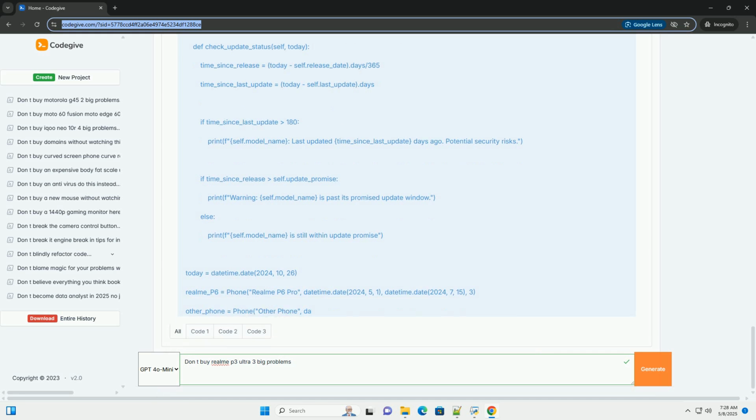Okay, let's break down the Realme P6 Pro, not P3 Ultra, as that model doesn't exist. I'll assume you meant the P6 Pro, and potential issues you might face, focusing on software/hardware challenges, and then touch on how to use code to test certain aspects where applicable.